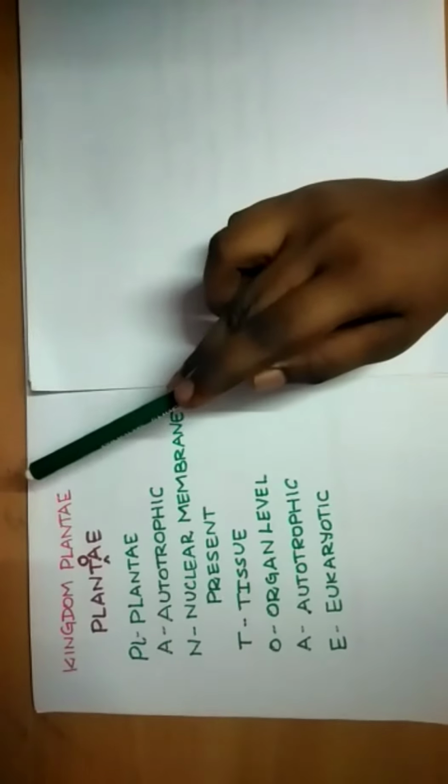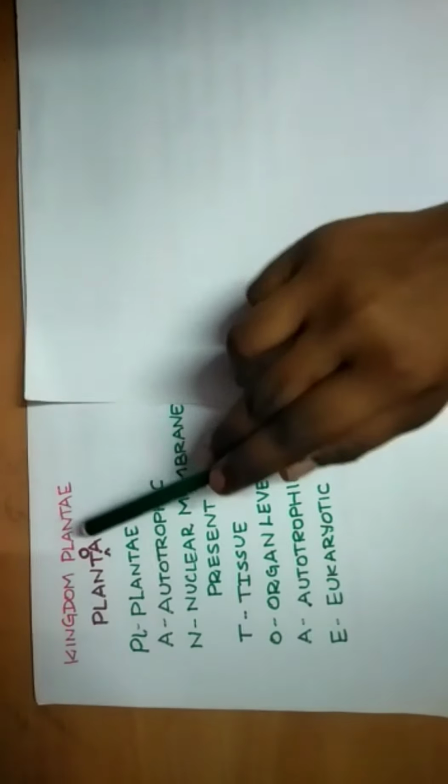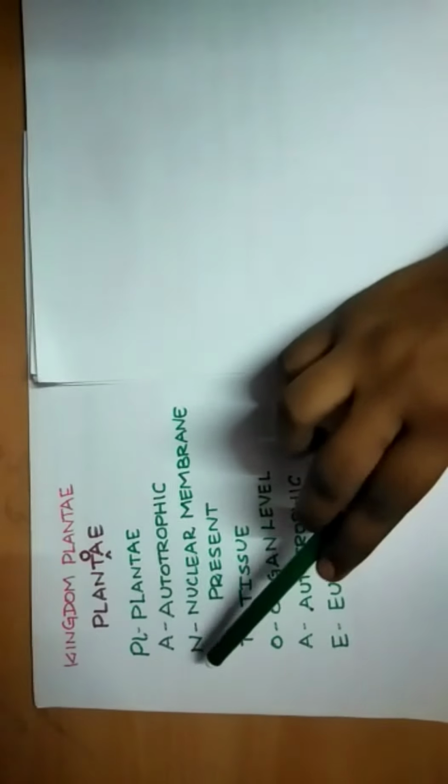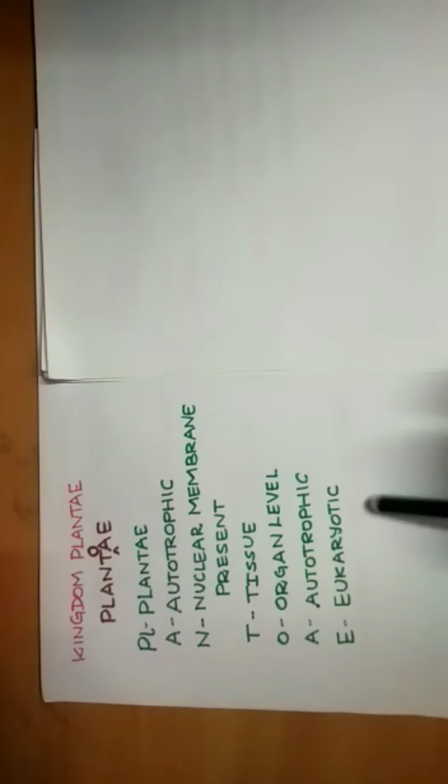Kingdom Plantae. For Kingdom Plantae, the mnemonic itself is Plantae. The only thing you have to do is add an O after the word plant, okay? PL stands for Plantae, A stands for autotrophic, N stands for nuclear membrane present, T stands for tissue, O stands for organ level, A stands for autotrophic and E stands for eukaryotic.